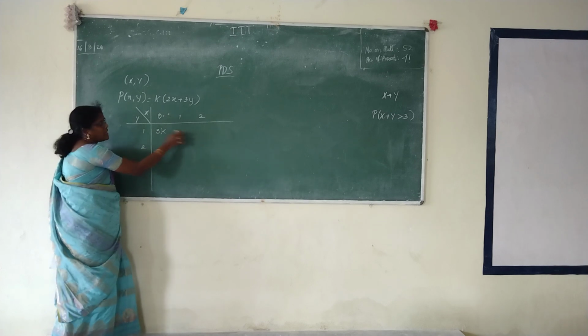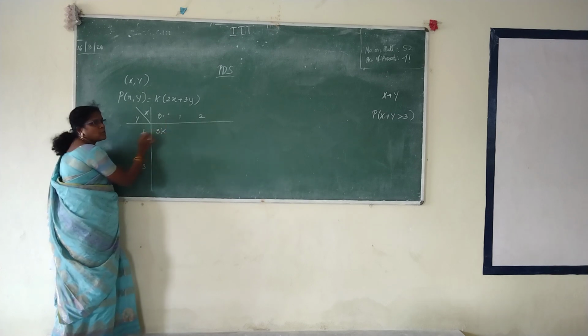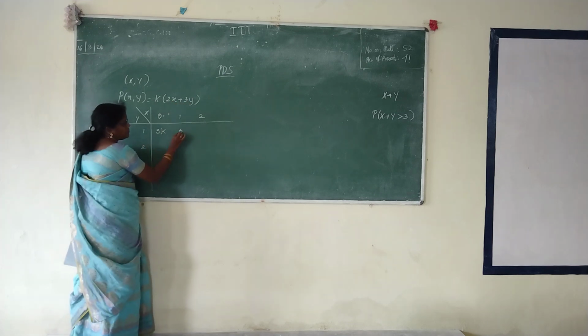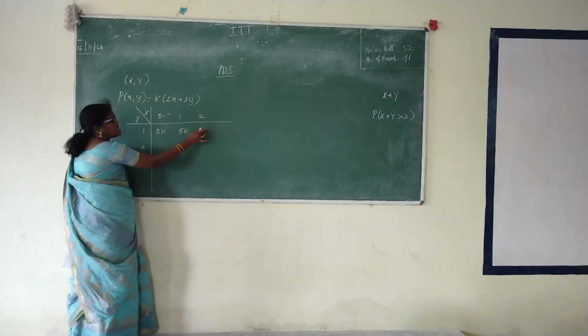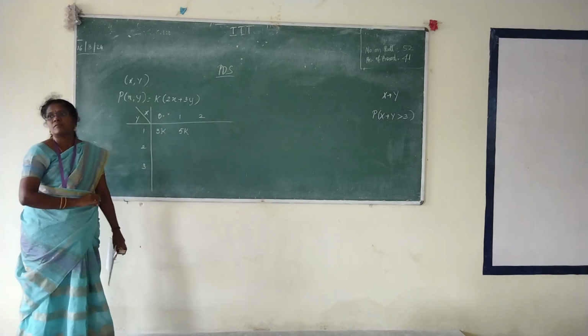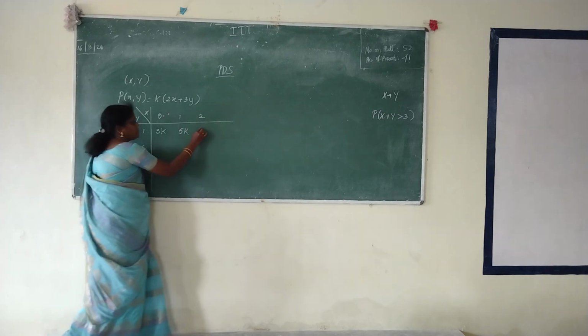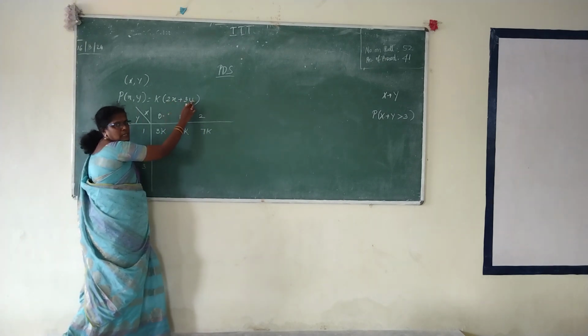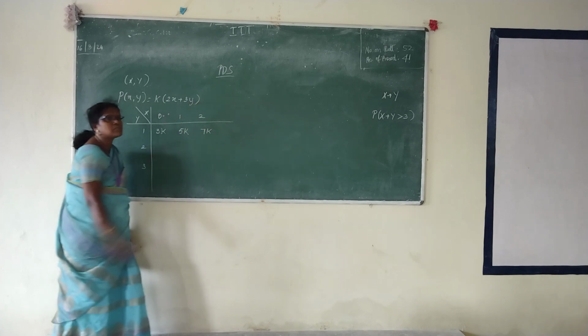This is the place where x equal to 1 and y equal to 1: 5k. In this case x equal to 2, y equal to 1: 7k. x equal to 2 means 2 into 2 gives 4, 4 plus 3 gives 7.